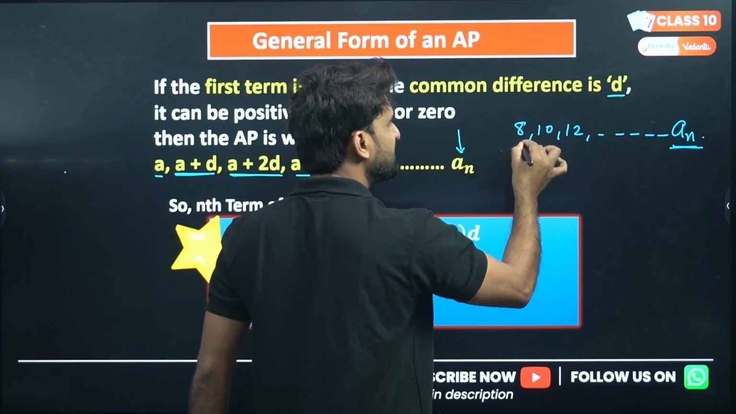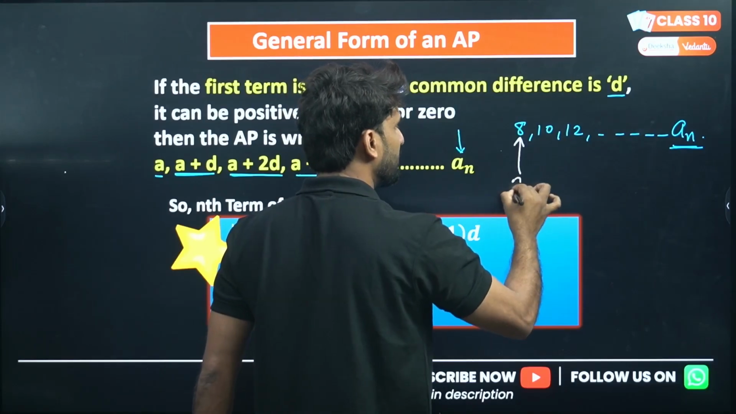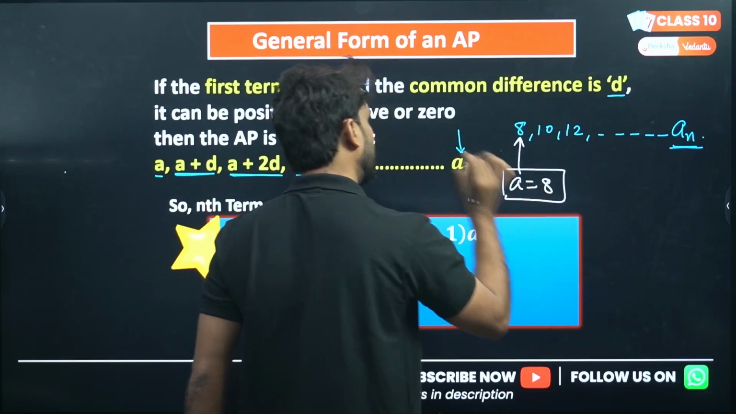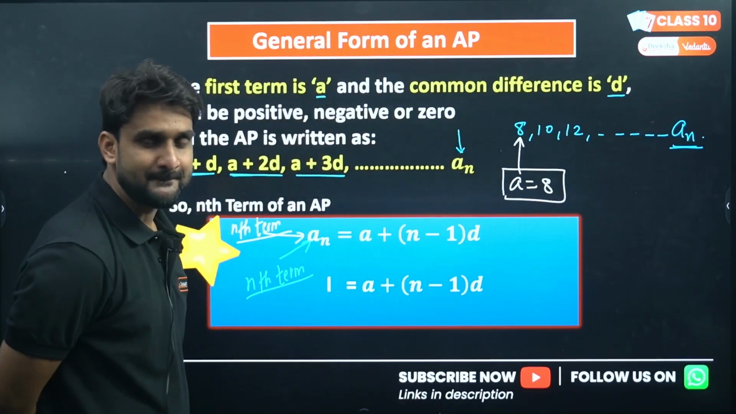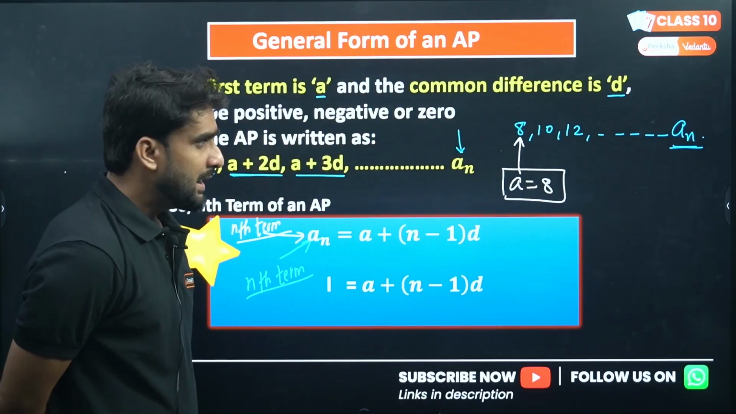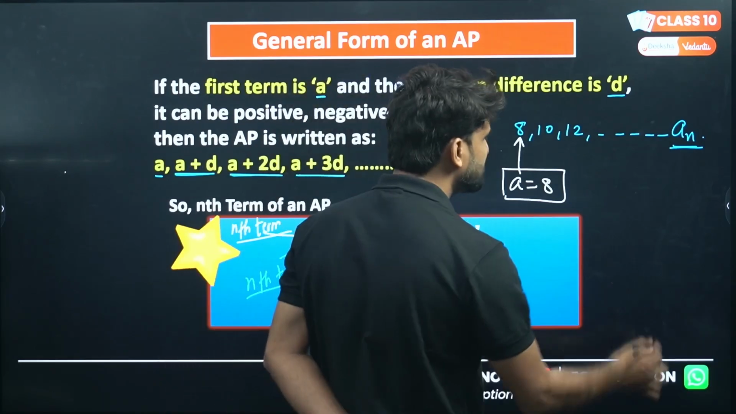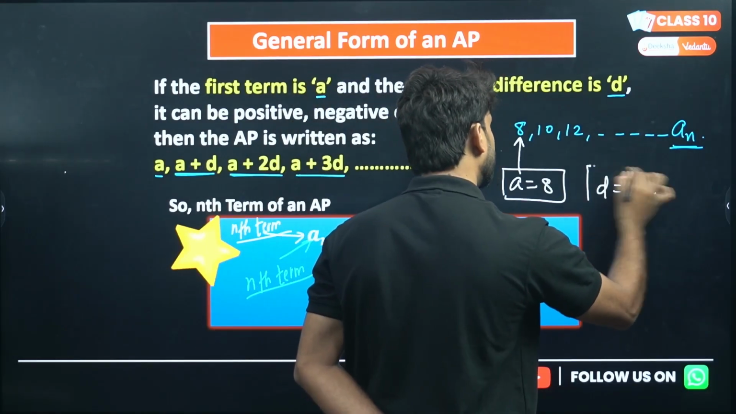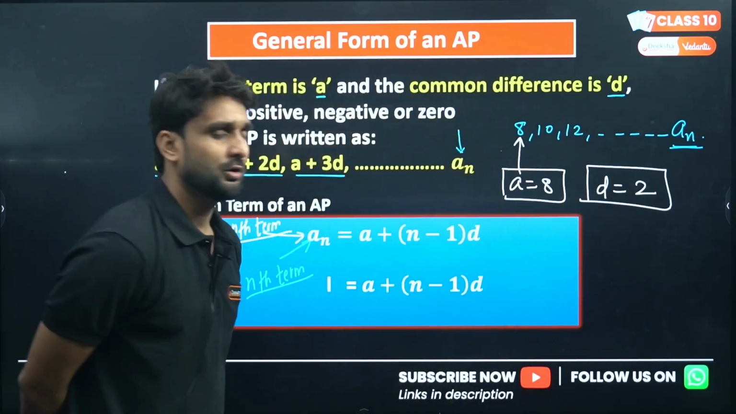So this 8 is called the first term. The first term here is 8, I'm writing here 8. Now, I have also given you the common difference, and the common difference is 2 here.